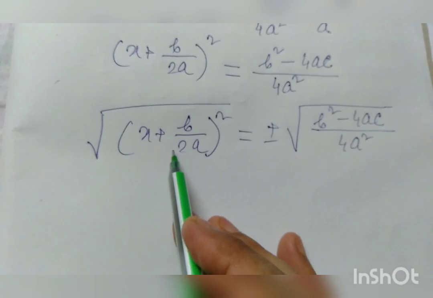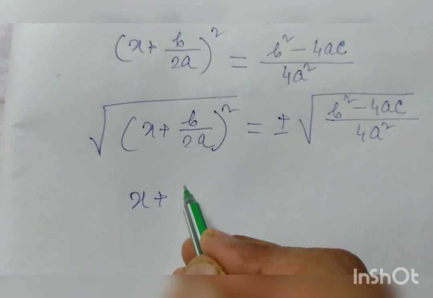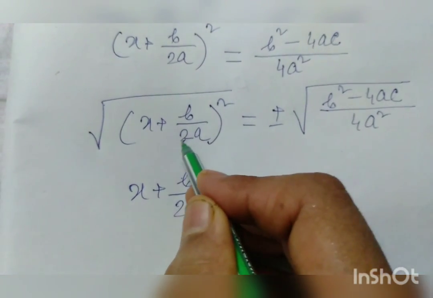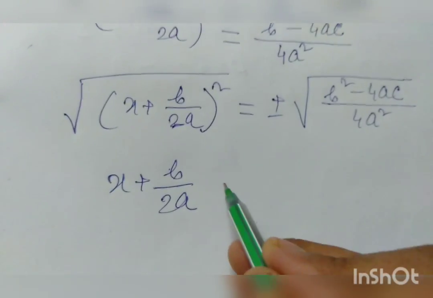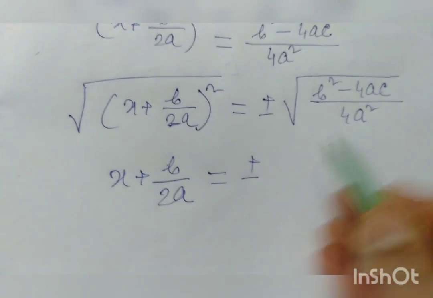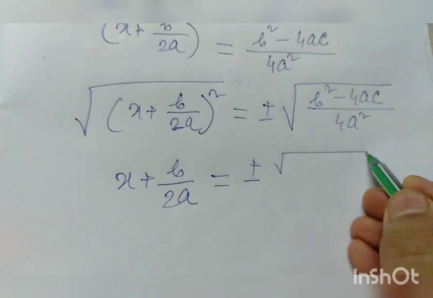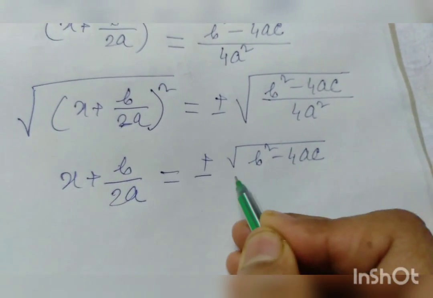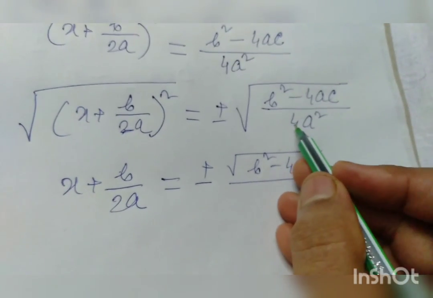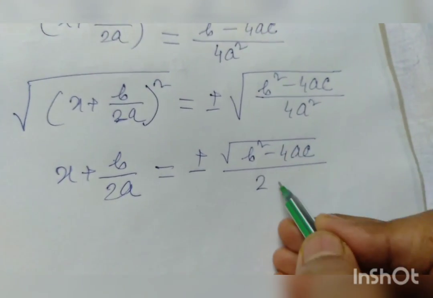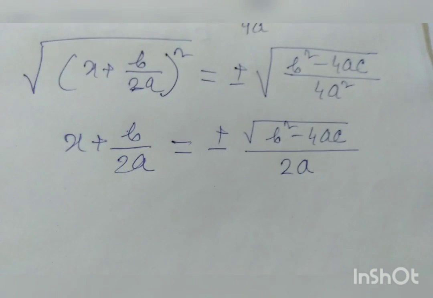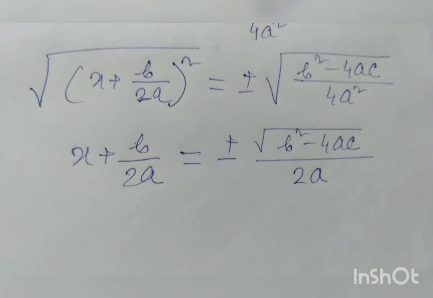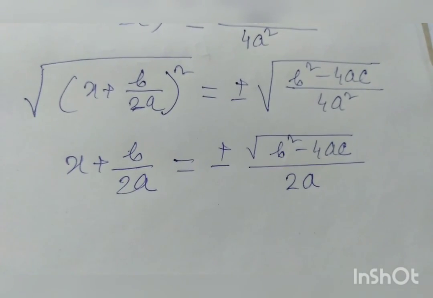Now the result is x plus b by 2a is equal to plus minus root b square minus 4ac by square root of 4a square, where square root of 4 is 2 and square root of a square is a. x plus b by 2a is equal to plus minus root b square minus 4ac by 2a.